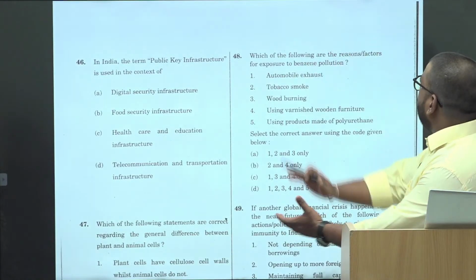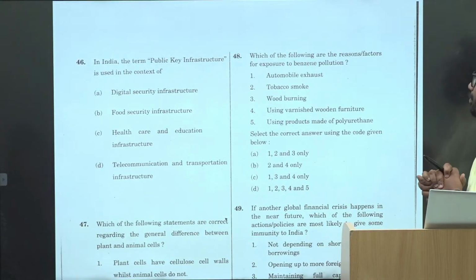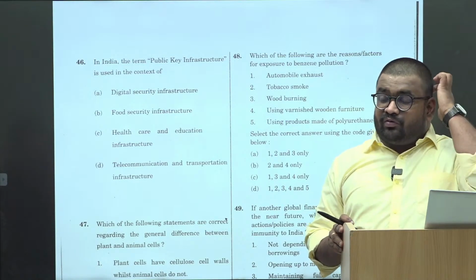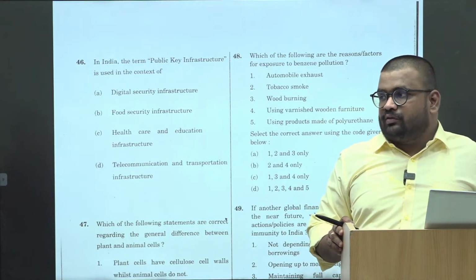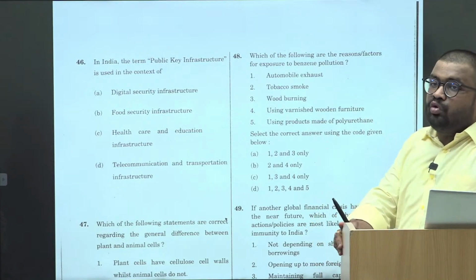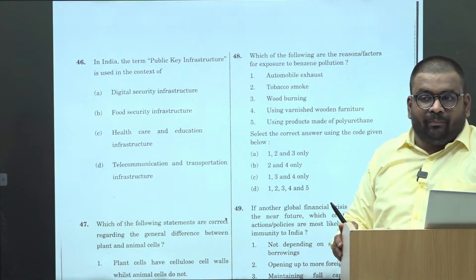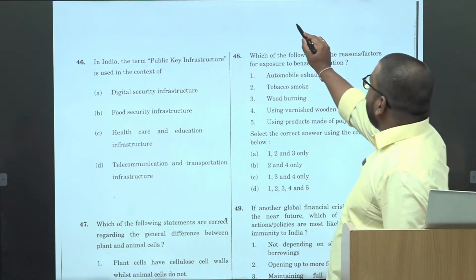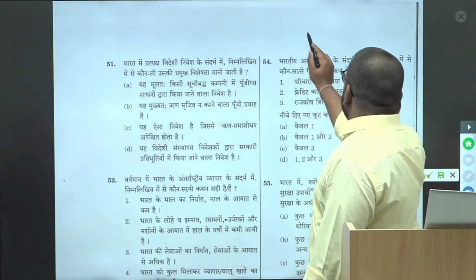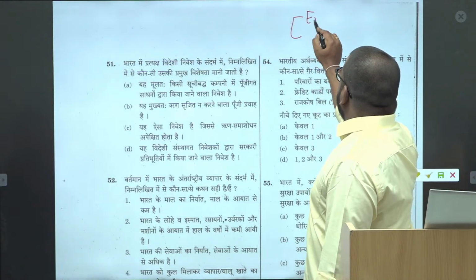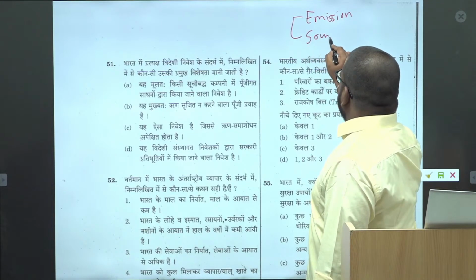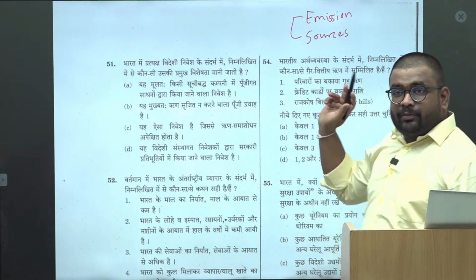Then, which of the following are reasons for exposure to benzene pollution? Okay, now one thing, I had said this earlier too: if there are more than 4 options, especially with respect to the sources of pollution, there are 2 aspects. One is the emission and second, sources. These are the 2 types of questions they ask.